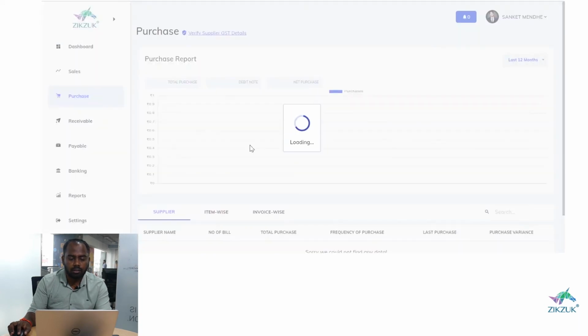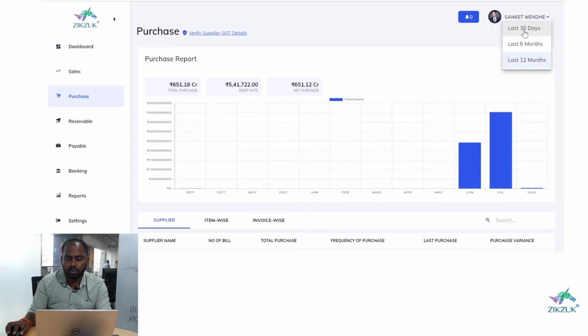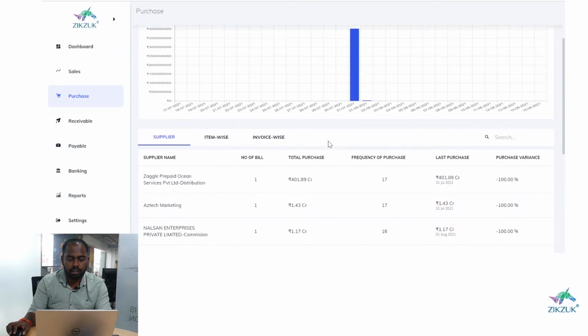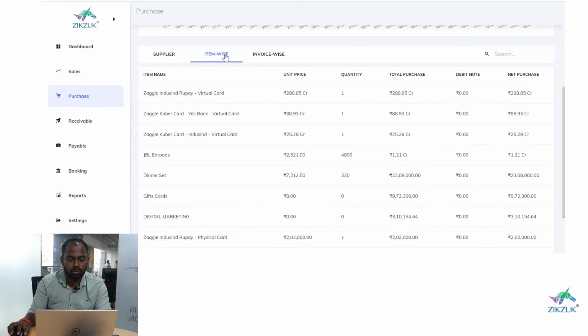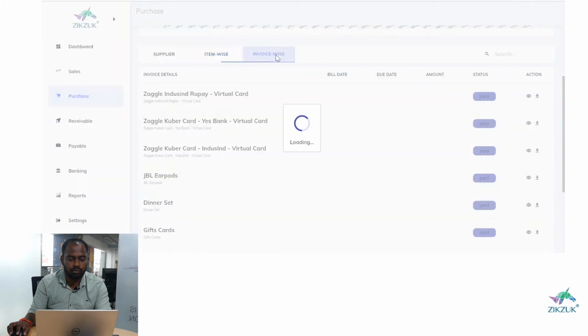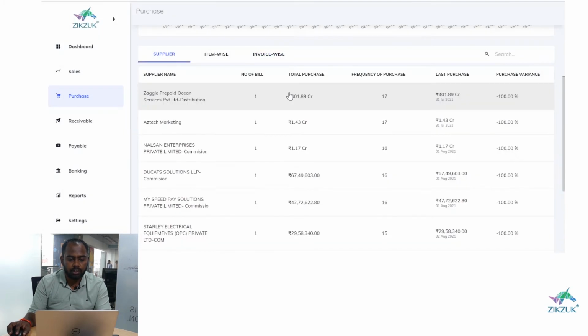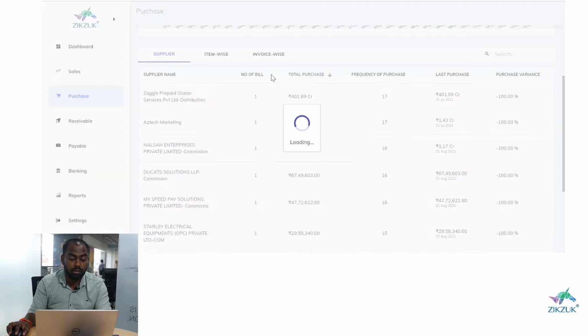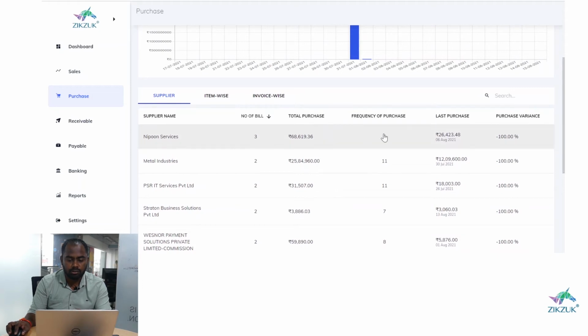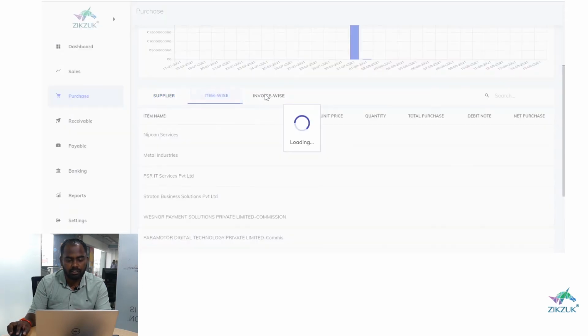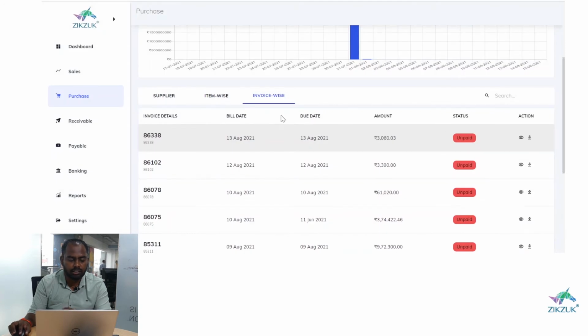Now I will click on the purchase. You can see the purchase detail of your suppliers, from which supplier you have made more purchases. You can also analyze item wise purchase and invoice wise purchase. I can also analyze who are my top suppliers by purchase, and who made more number of bills in the purchase. So you can analyze the purchase supplier wise, item wise, as well as invoice wise, and you can see the status same as the sales that you have seen in the invoices.